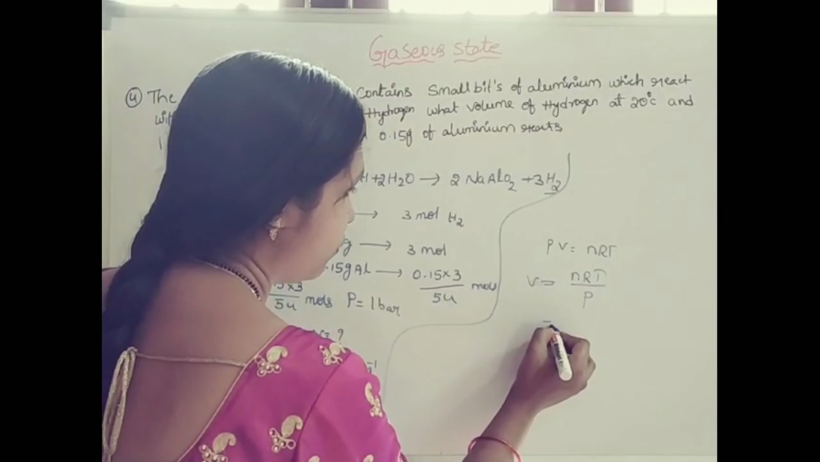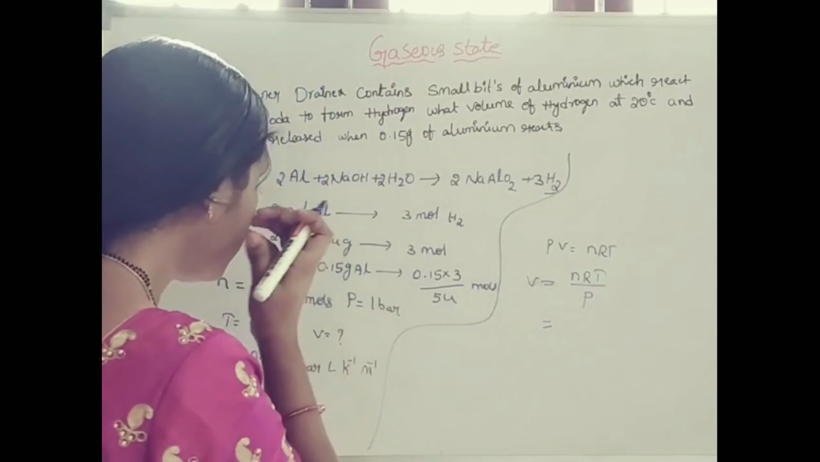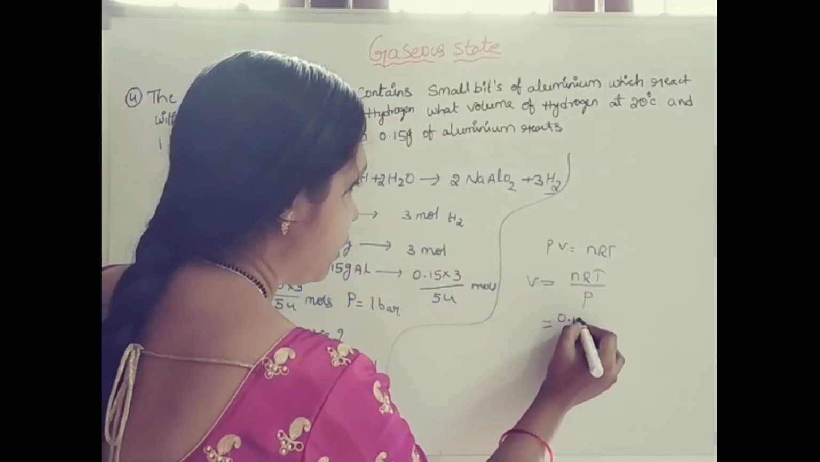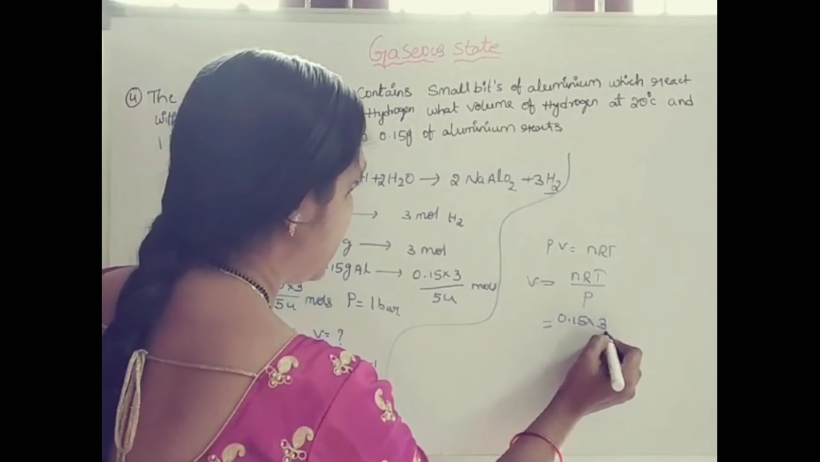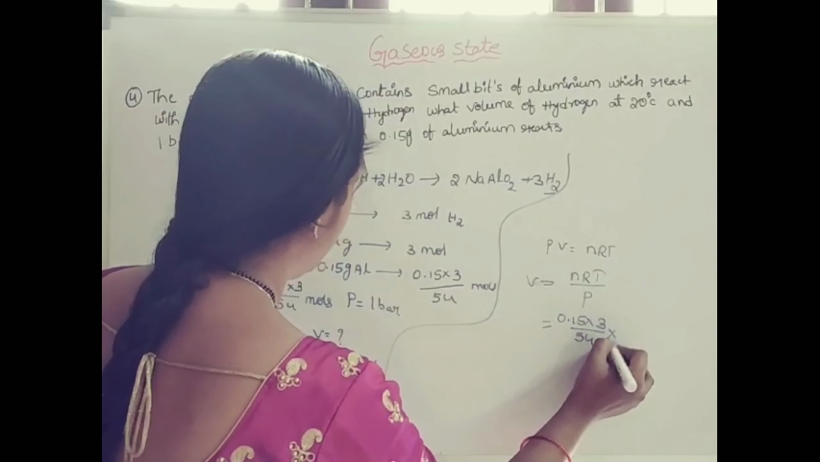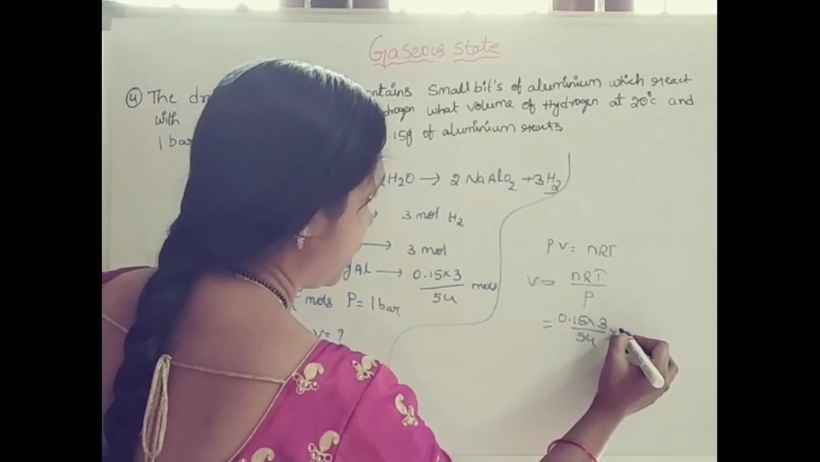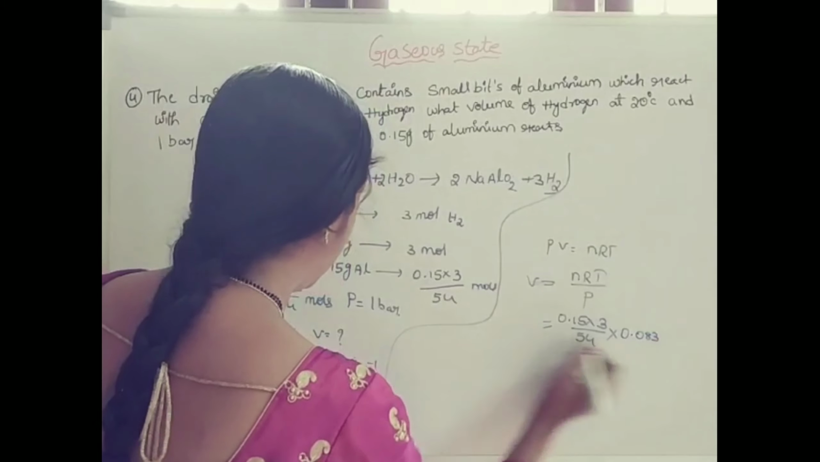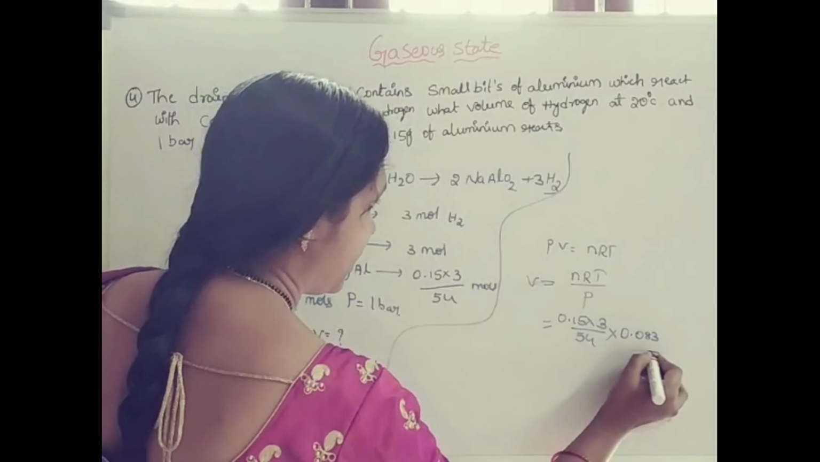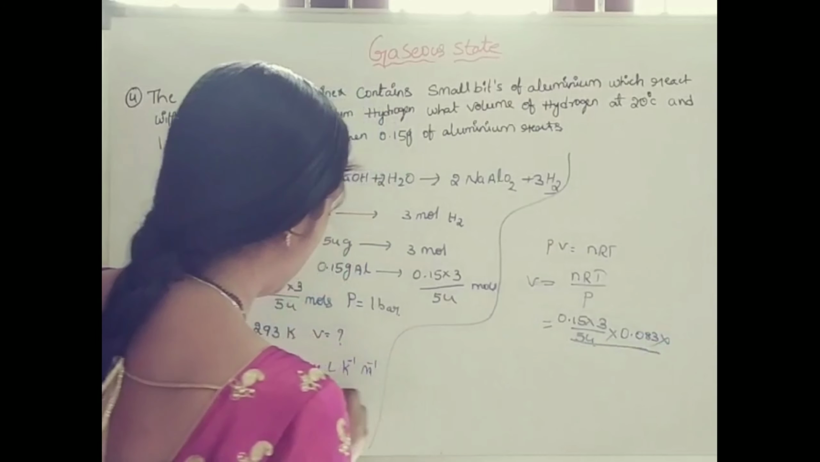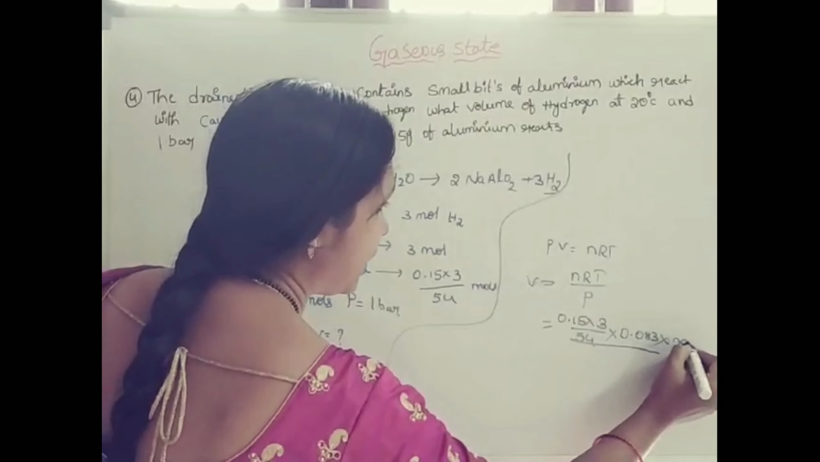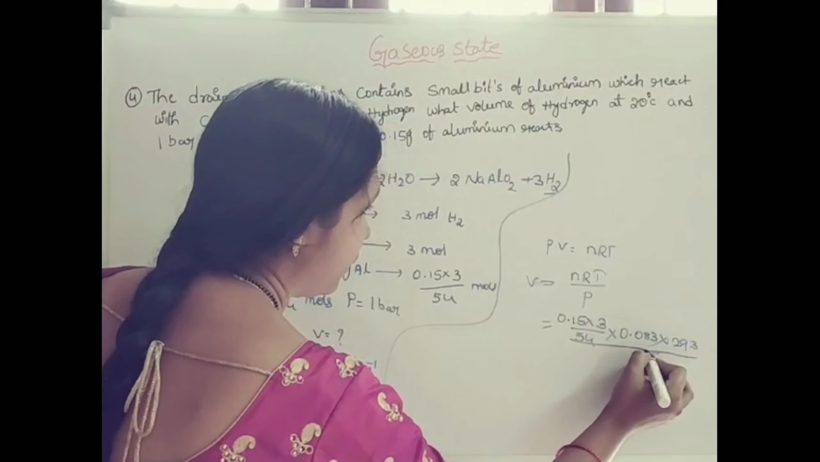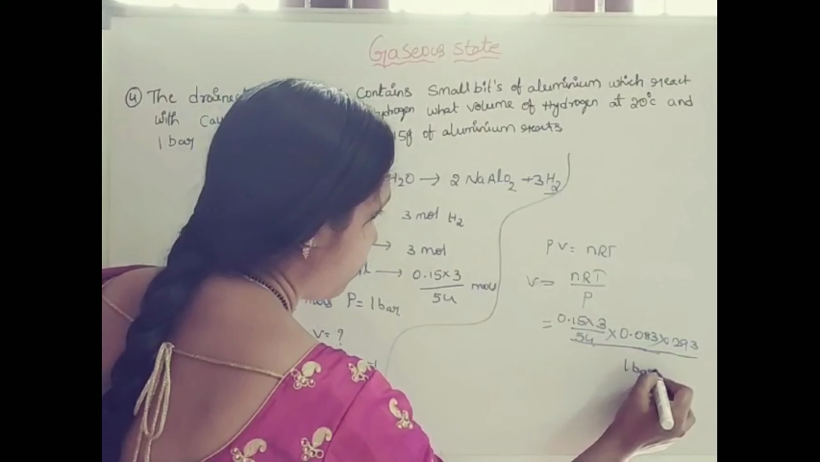That equals n, which is 0.15 into 3 by 54, into R, which is 0.083, multiplied by the temperature 293 Kelvin, divided by the pressure, which is 1 bar.